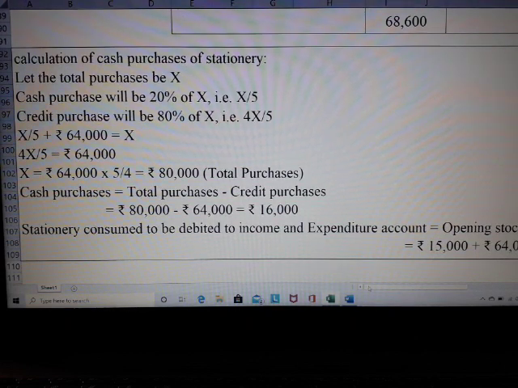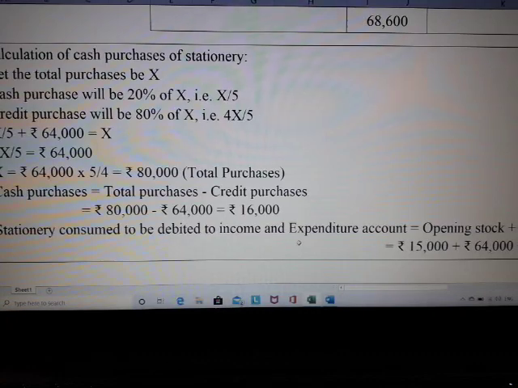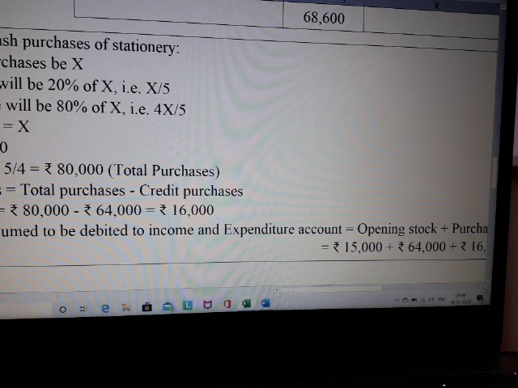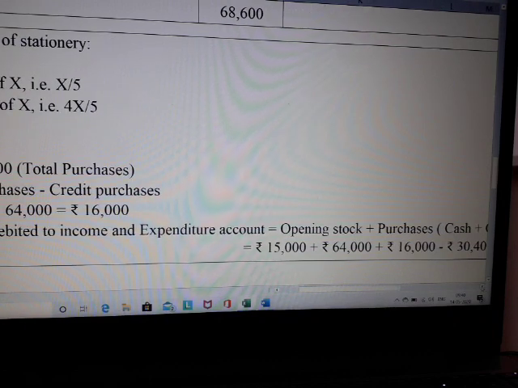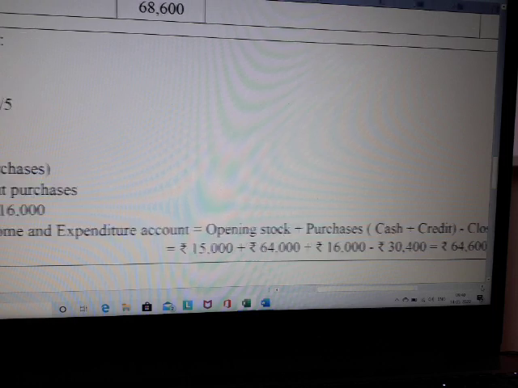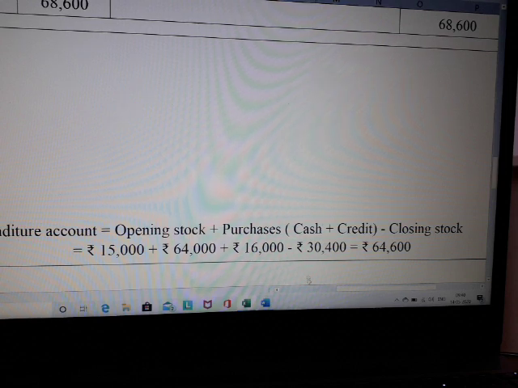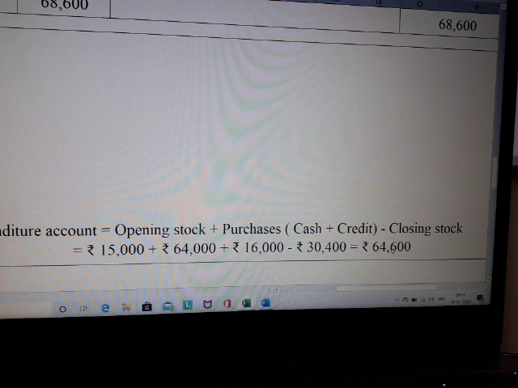So I'll conclude it as stationery consumed, which is to be debited to my income and expenditure account, will be opening stock plus purchases, less the closing stock. The opening stock is given in the question. Purchases include your cash as well as the credit. When you do this, you get opening stock 15,000 plus purchases, the cash purchase and credit purchase put together, 80,000. 80,000 minus the closing stock of 30,400, I will get an amount of rupees 64,600.